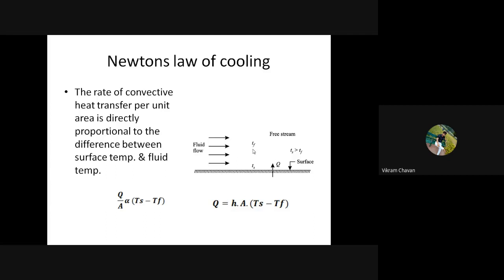I have written these two equations. This is the statement of Newton's law of cooling, the mathematical statement, and we have normalized it by introducing the constant of proportionality. You can write, where q is equal to the rate of convective heat transfer.